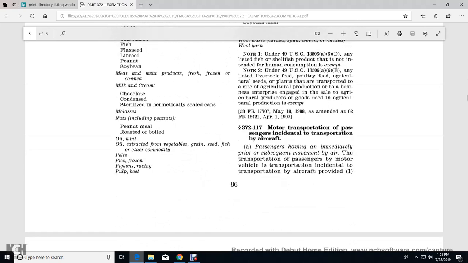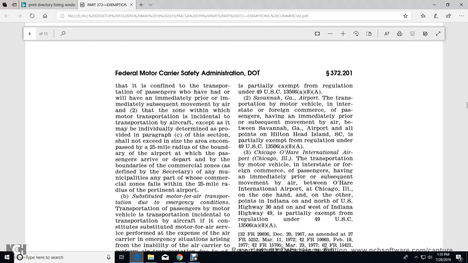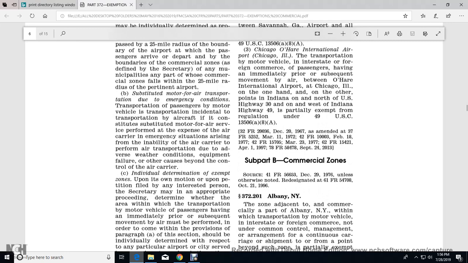Alright, 372.117, motor transportation of passengers incidental to transportation by aircraft. Transportation of passengers by motor vehicle incidental to transportation by aircraft is exempt, provided that it is confined to the transportation of passengers who have had or will have an immediately prior or subsequent movement by air, and to the zone in which the motor transportation is incidental to the transportation by aircraft. Except for the individual determination provided in paragraph C of this section, the zone shall not exceed a 25-mile radius of the boundary of an airport at which the passengers arrive or depart, or the boundaries of the commercial zone as defined in the Secretary's rules of any of the municipalities, any part of which commercial zone falls within the 25-mile radius of the pertinent airport.